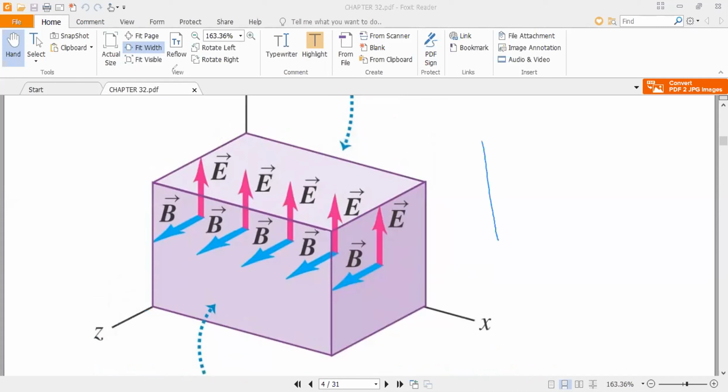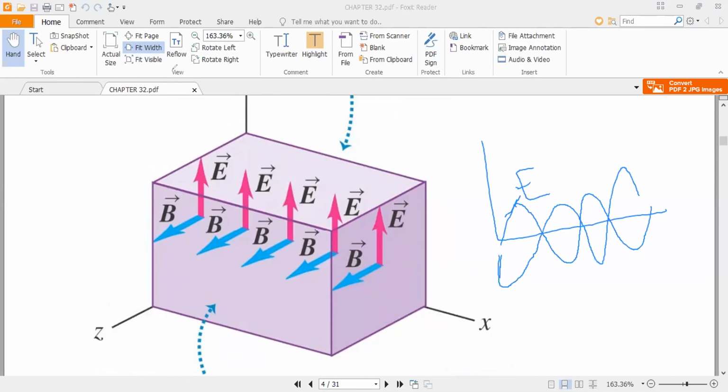for example, this is the electric field of the electromagnetic wave that is changing with time. This is the E field, and if you draw the magnetic field, that will be like this. This is the magnetic field.